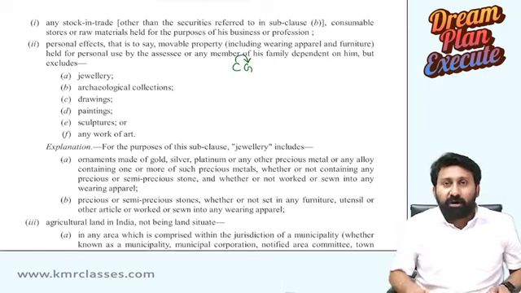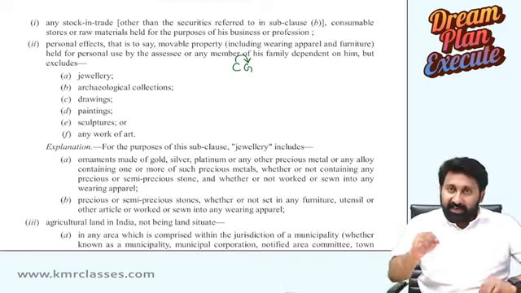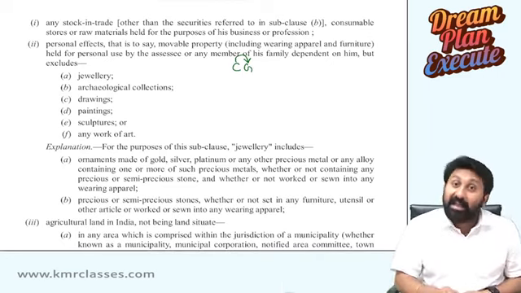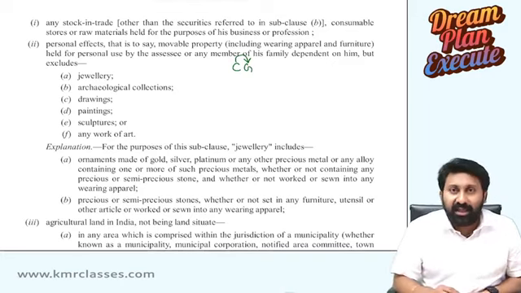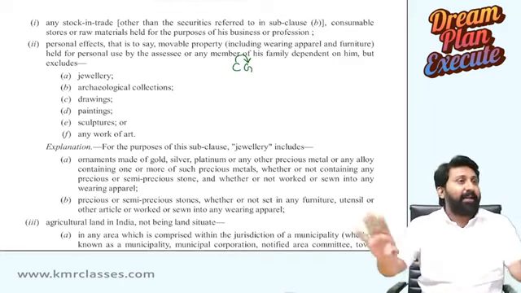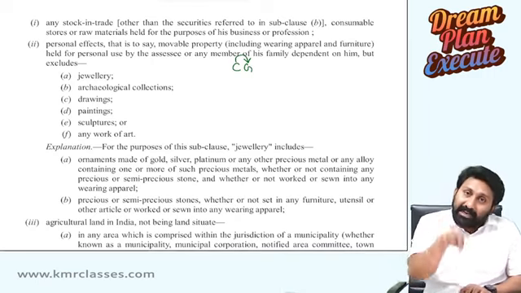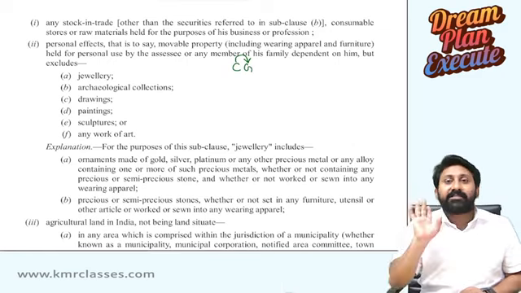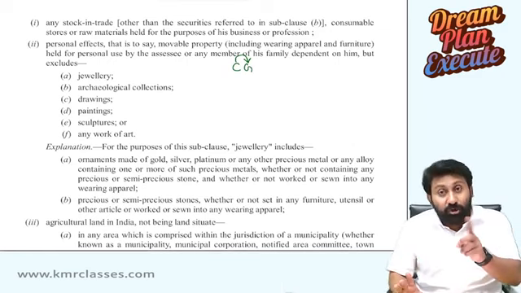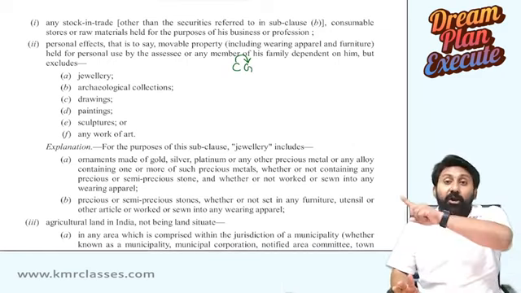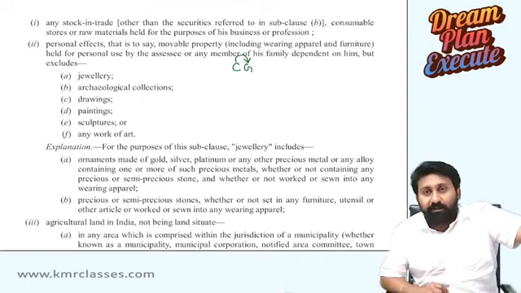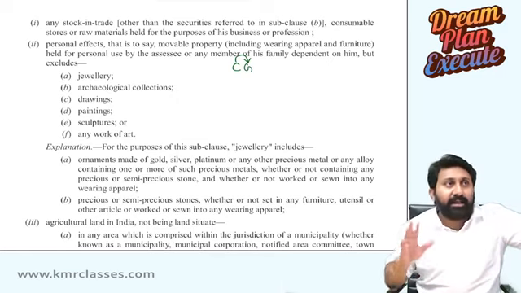What is the understanding here? There is a capital asset, yes. That capital asset is transferred, yes. Is it a personal effect? Yes. You sold it, yes. It is not treated as a capital asset. Though it is a movable asset, since it is a personal effect, I will not consider it as a capital asset. Even though you sell, the capital gains chapter will not get attracted. No capital gains on that.